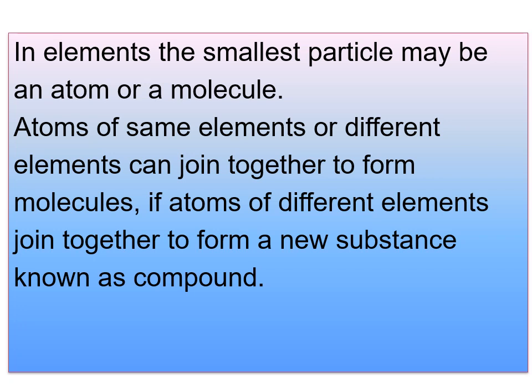So just listen children, there are many elements whose smallest particle is an atom, like iron, copper, zinc, aluminium, silver, gold, etc. are the examples of substances in which the smallest particle is an atom. Children, please listen carefully. For example, atoms of noble gases like helium, neon, argon, krypton, and xenon. These are unreactive, so they exist in the free state.